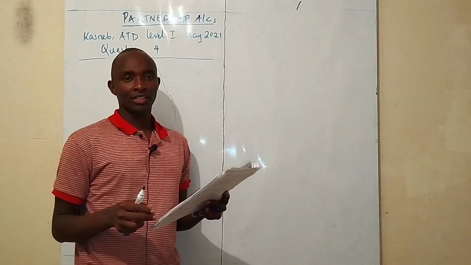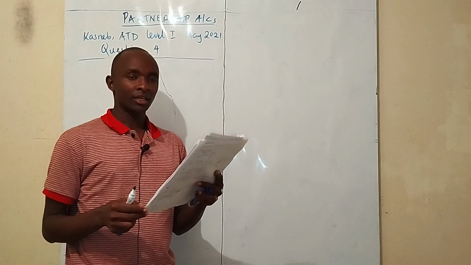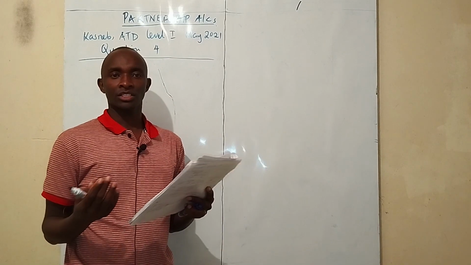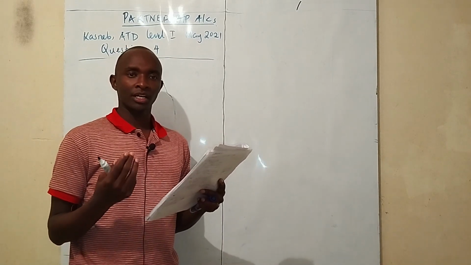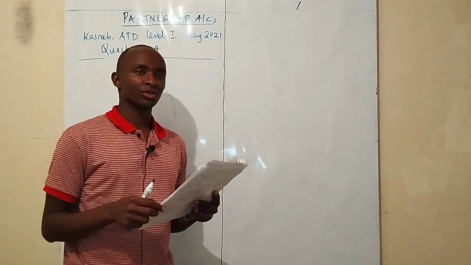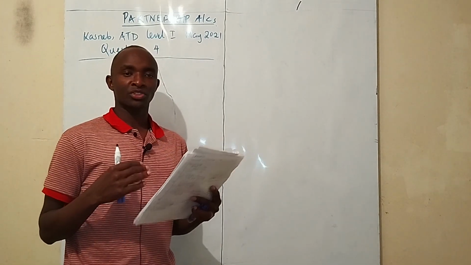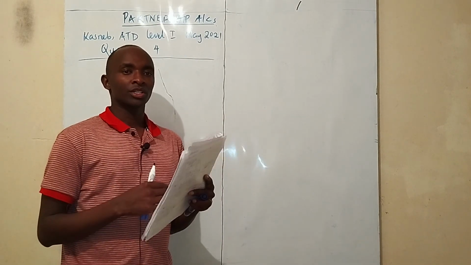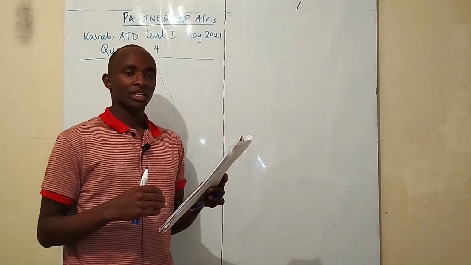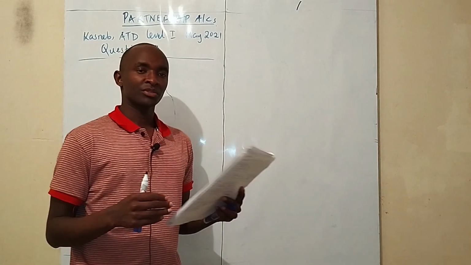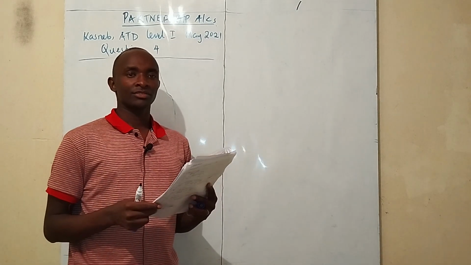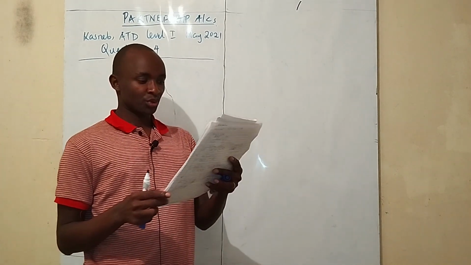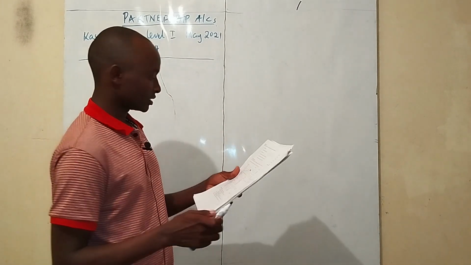Now that we are done with the workings, we can now comfortably open the income statement so that we can determine the net profit or the net loss that will be shared by the partners according to their profit sharing ratio. But before they share that profit or loss, we'll have to open a trading profit and appropriation account so that we adjust with some items there, and then the residual profit or loss will be shared accordingly. So ladies and gentlemen, we are going to open an income statement.